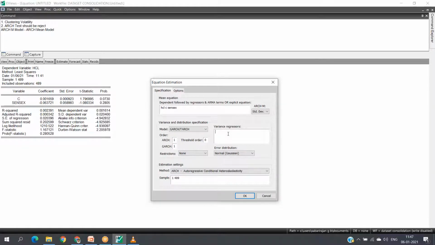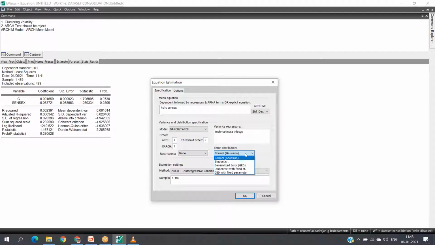Or if you want to include only one company along with HCL, say only Tech Mahindra, or along with Tech Mahindra, Infosys, these 2 observations are included here as variance regressors. Okay, this is very important.